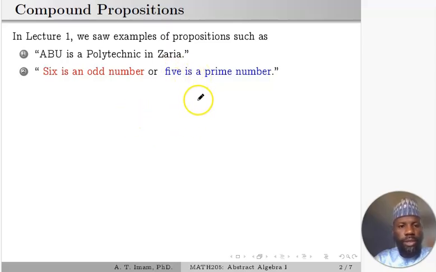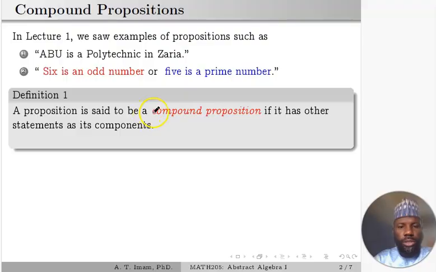Definition: a proposition is said to be a compound proposition if it has other statements as its components, like this proposition number 2 over here. Otherwise, it is called an atomic proposition.